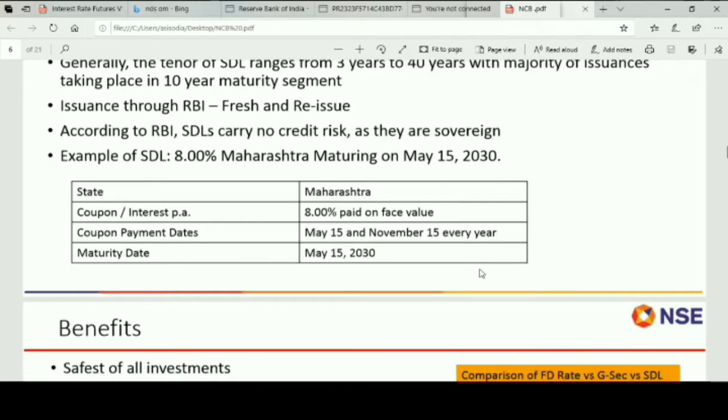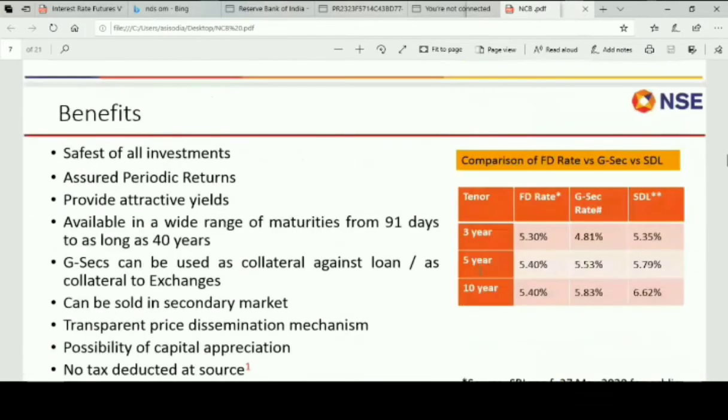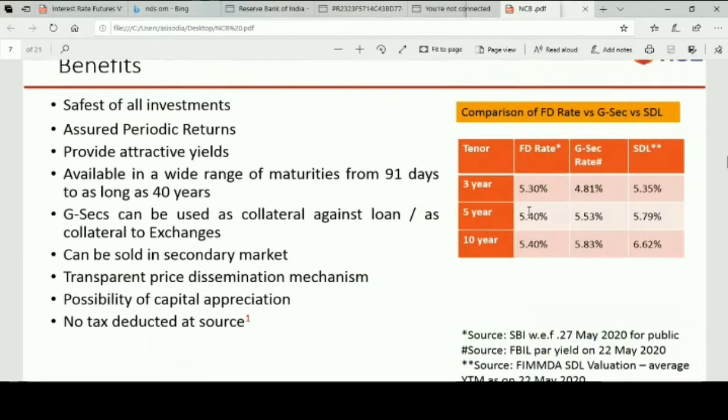Now, what are the benefits of GSEC versus FDs, and how do you compare state development loans? Because all these bonds are backed by the Reserve Bank of India, they carry a sovereign guarantee. So this is considered to be the safest investment. You have assured periodic returns. Every 6 months you will get the interest in your savings account or the linked account. The yields are much better compared to other bank FDs or other available instruments, and you have a variety of range available.